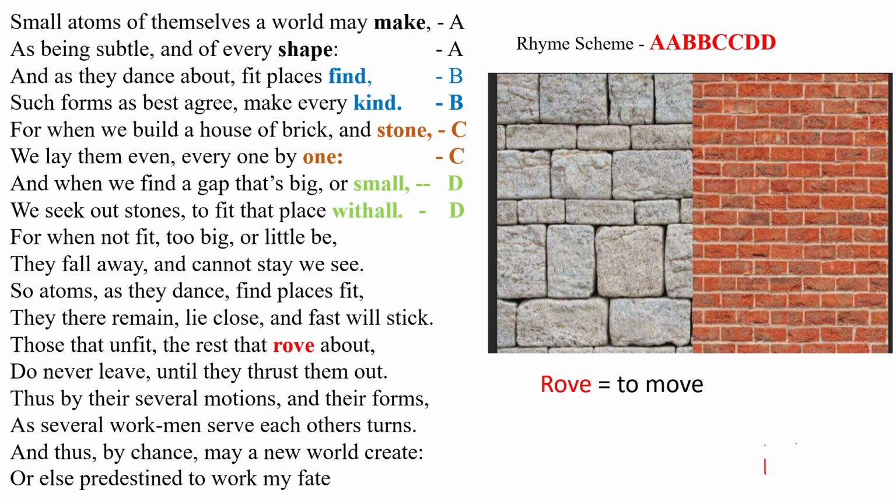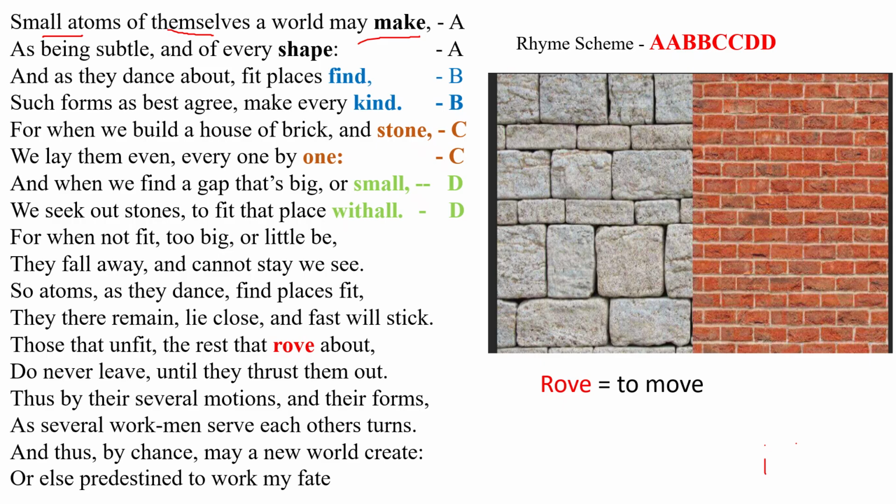First line: Small atoms of themselves a world may make. Here the poet says that small, tiny atoms have the power to create a whole world by themselves. They create, they make. So they have the power to create a whole world by themselves.